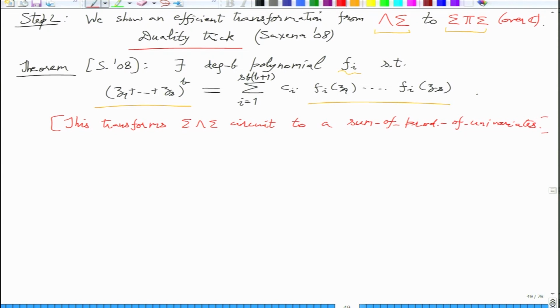For the duality trick, the motivation is to solve the identity testing problem for this sigma wedge sigma model, which is a sum of powers of linear forms. So for the sigma Li to the D model, you want to test whether it is 0.